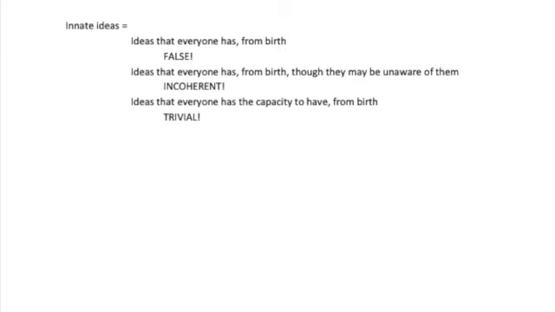Locke's objection to this nativist thesis is that it's trivial. Specifically, it trivializes the distinction between innate and acquired ideas. Locke's thought here is that every idea I do actually form, I must have been born with the ability to form. After all, if I weren't born with the ability to form a given idea, then I could never have formed that idea. So take the idea of red, for example. I do have the idea of red, but I couldn't have had this idea if I weren't born with the ability to form this idea. So it seems that if we define innate ideas as ideas that everyone has the capacity to form from birth, that would make all of our ideas innate ideas.